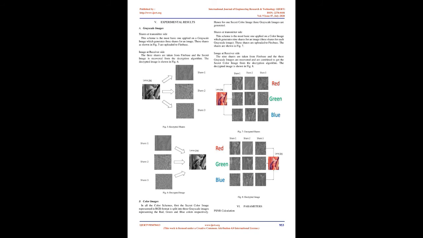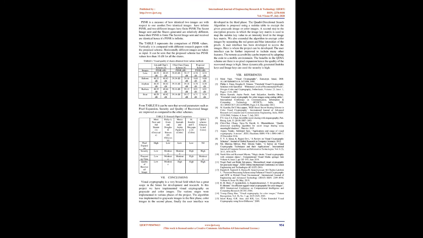The experimental results. A. Grayscale images. Shares at transmitter side. This scheme is the most basic one applied on a grayscale image, which generates 3 shares for an image. These shares, as shown in Fig 5, are uploaded to Firebase. Image at receiver side. The 3 shares are taken from Firebase and the secret image is recovered from the decryption algorithm. The decrypted image is shown in Fig 6.